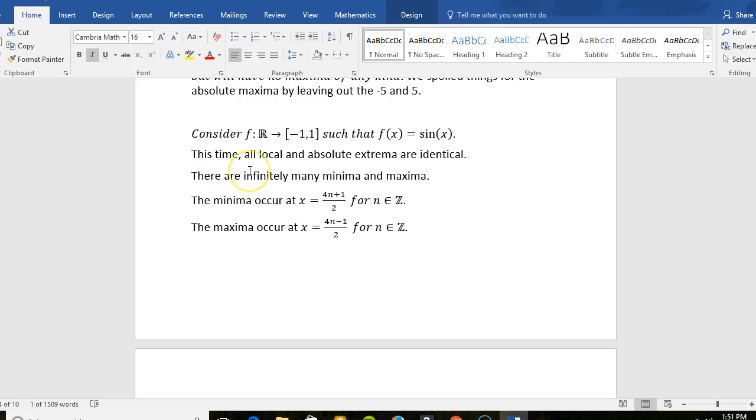We still actually, as it turns out, get infinitely many. And they're all the local and absolute extrema, they're all identical. We have infinitely many, and they're all the same.